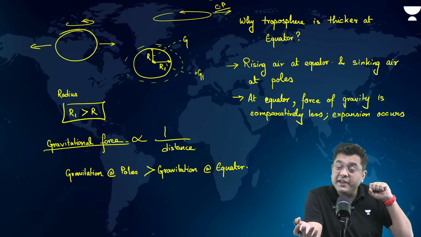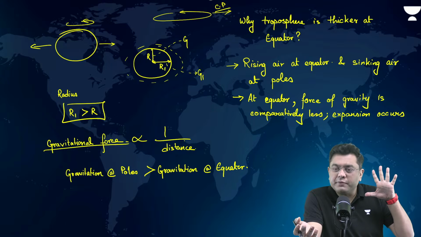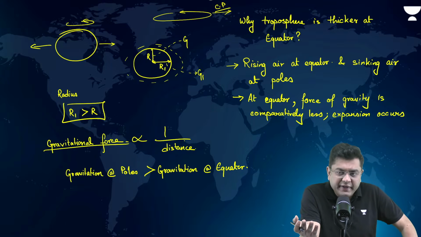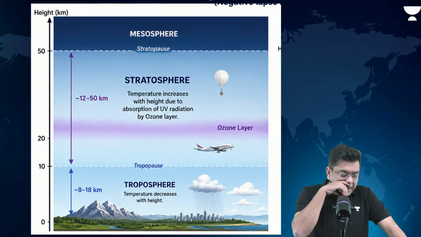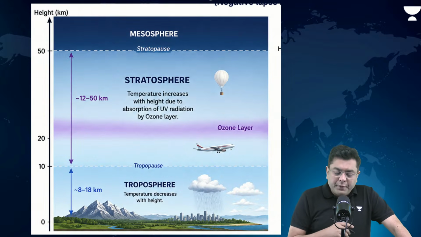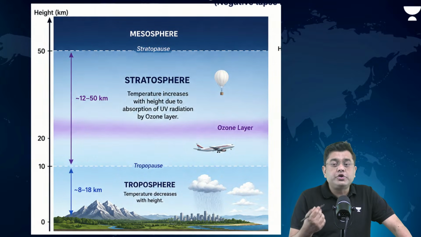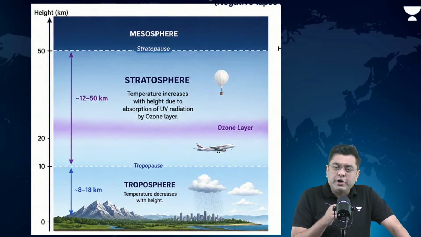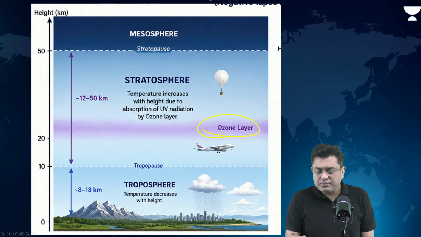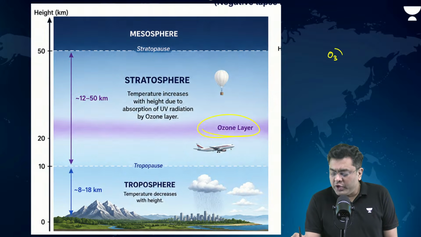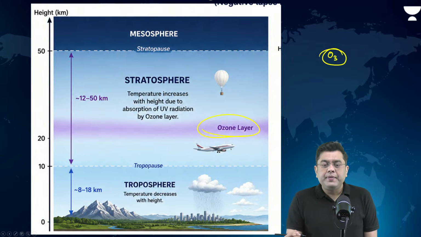In summer season, if the air is very hot, it will expand. So there is a seasonal variation also, and there is a spatial variation as well. Then above the troposphere, you have the region which is your stratosphere. Now, stratosphere is the region where you have the ozone layer. Ozone is what? O3, right?